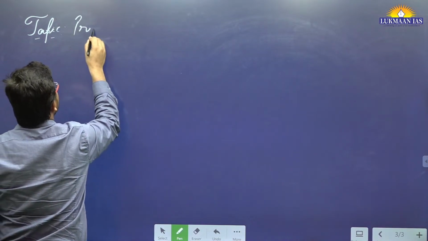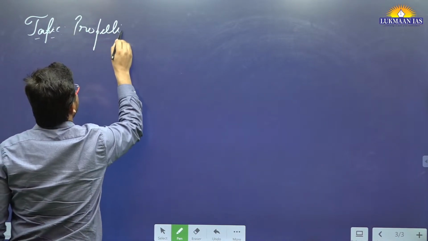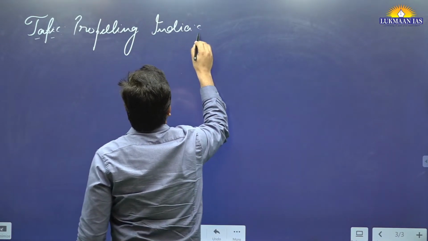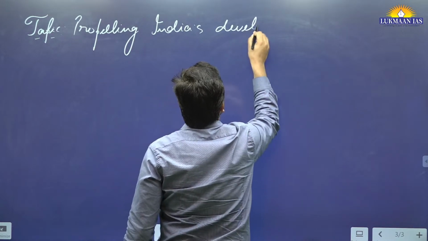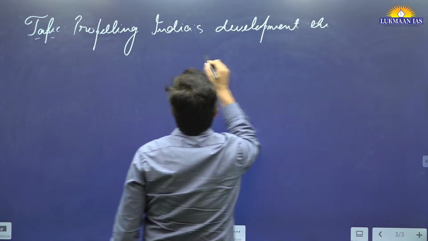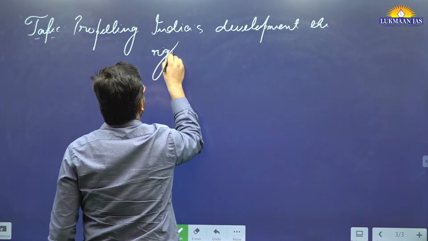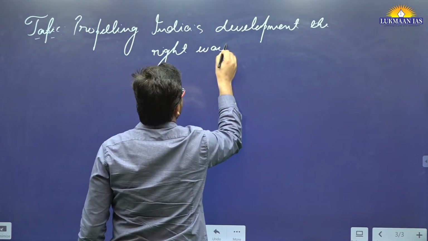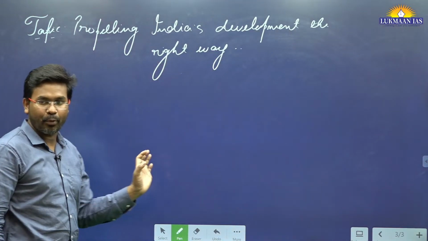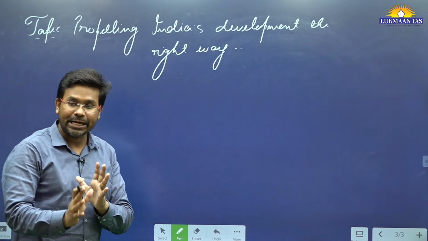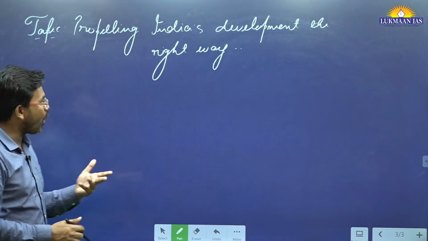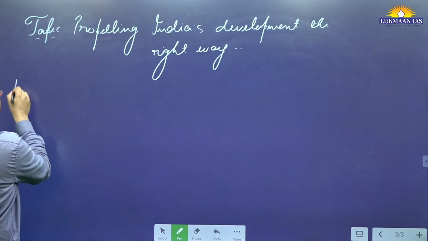Here they have said propelling India's development the right way. Although in this article the author has written so many points, however, he has tried to connect Indian economy with science and technology. How he has connected Indian economy with science and technology?